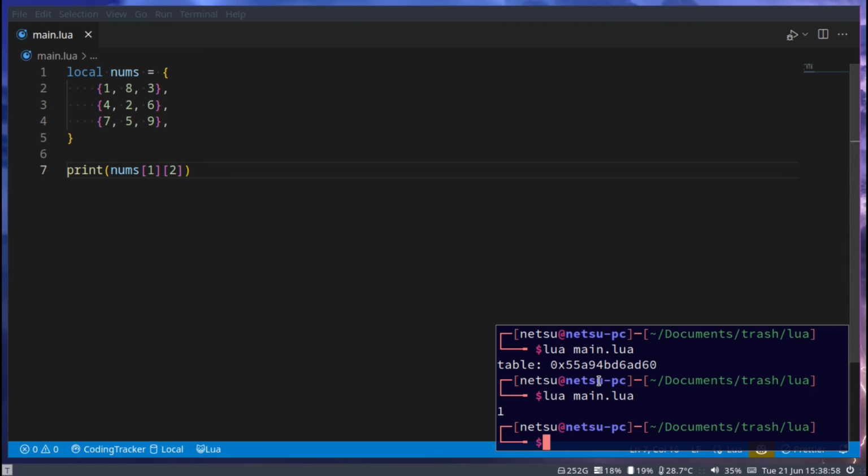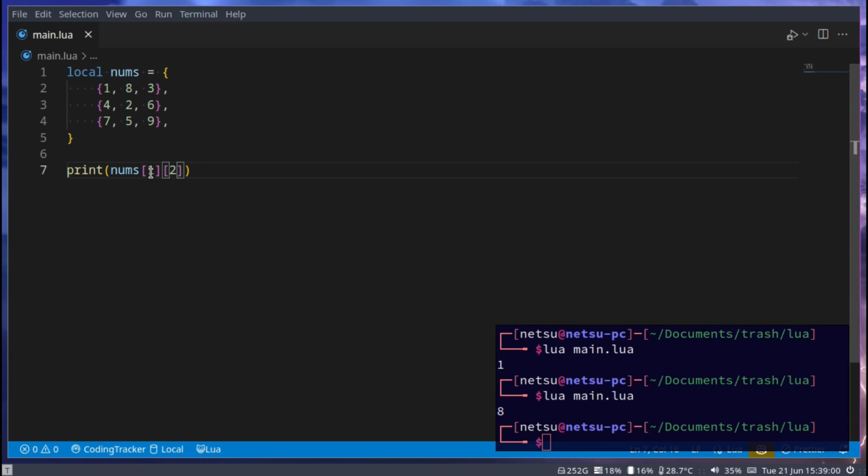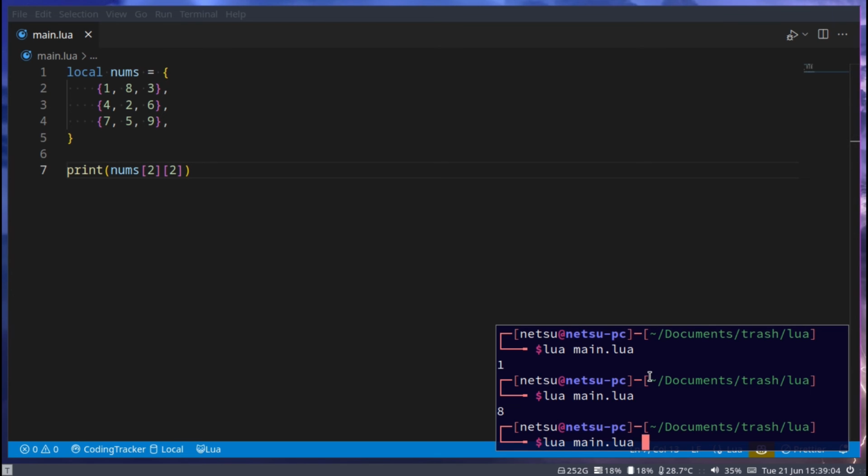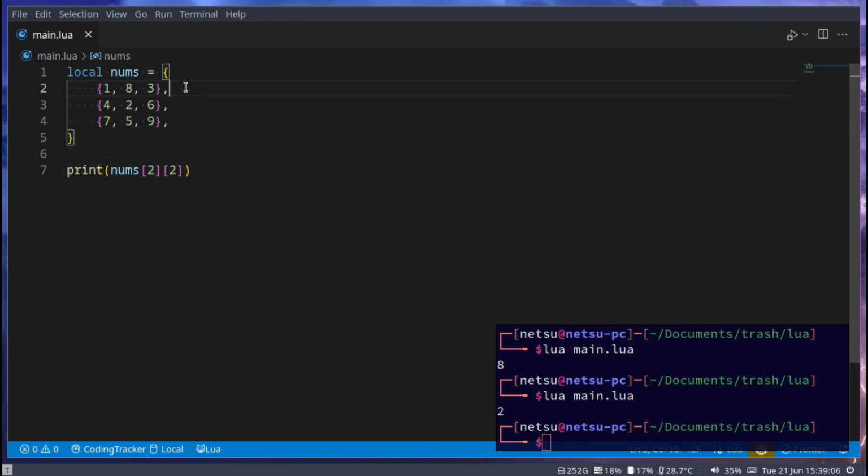If we say 2, we'll get 8. If we change this here to 2, then we'll get 2 because this is index 1 of the first table. This is index 2 of the first table, and this is index 3.